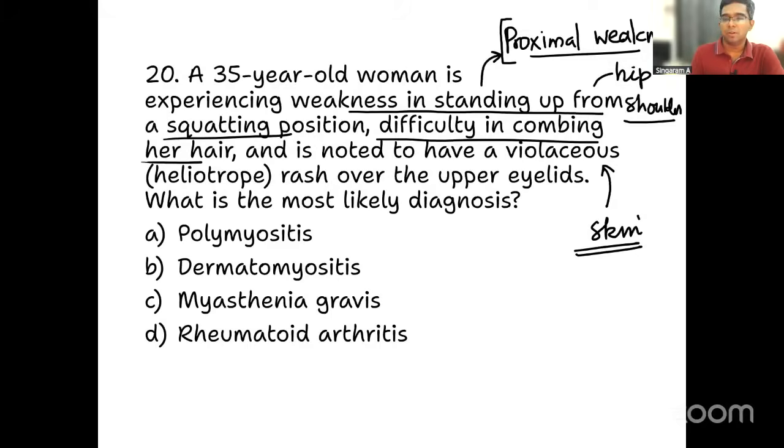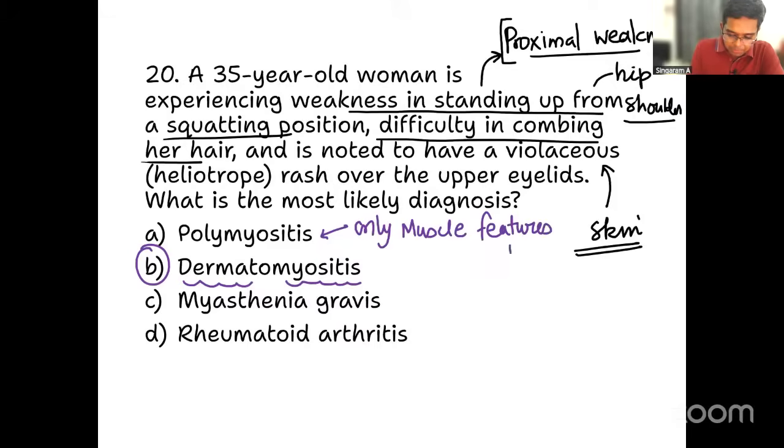Very good. Most of you got it correct. It's a very straightforward one. Dermatomyositis. Dermato means skin involvement. Myositis means muscle involvement is present. So that is why it is dermatomyositis. See, if you think about the first option, polymyositis, only muscle related features would be present. For example, the weakness only will be present. You won't get a skin finding.